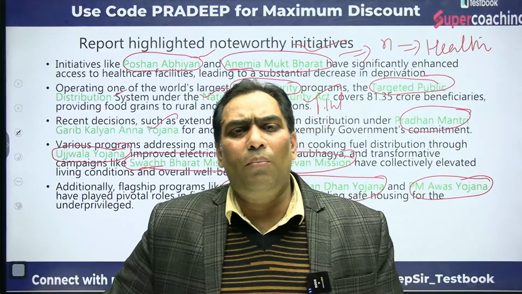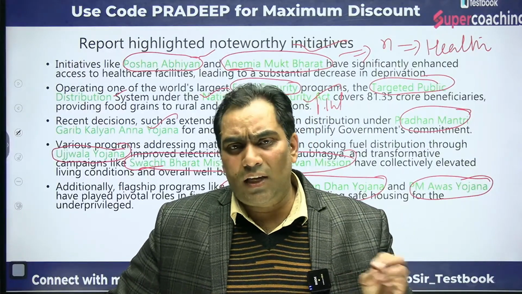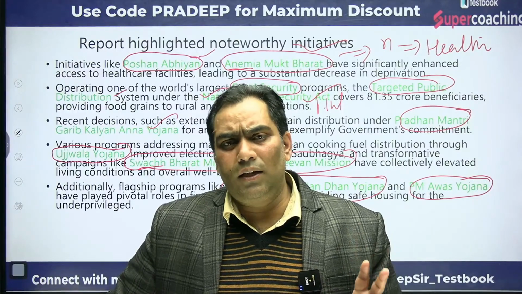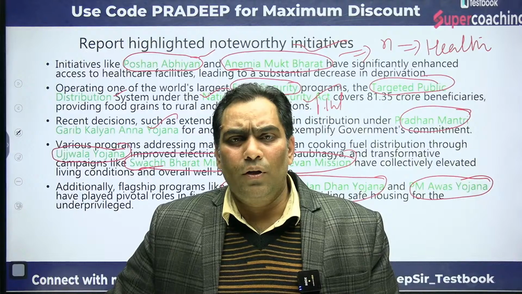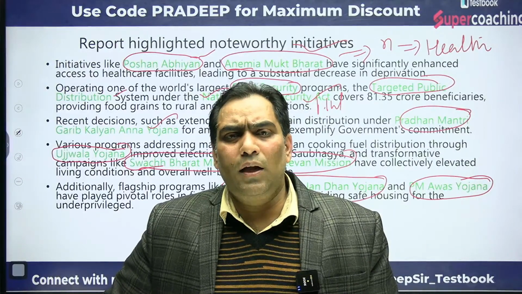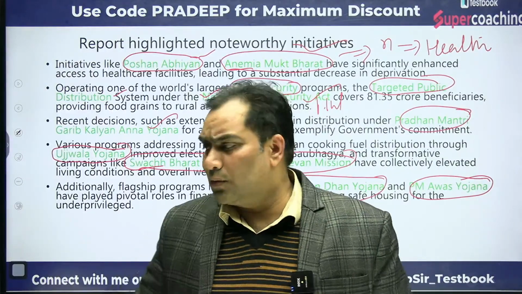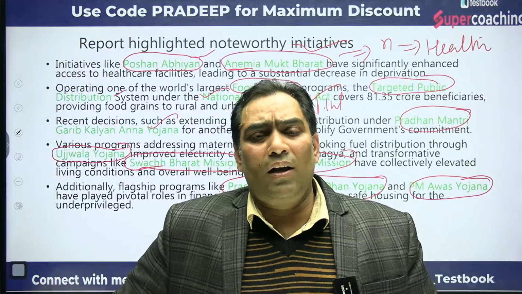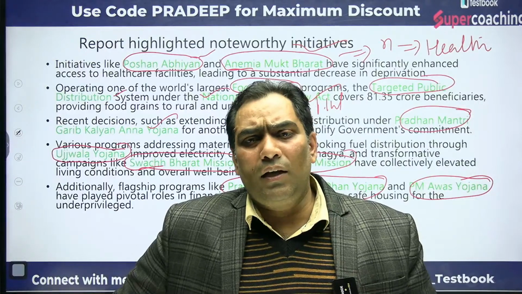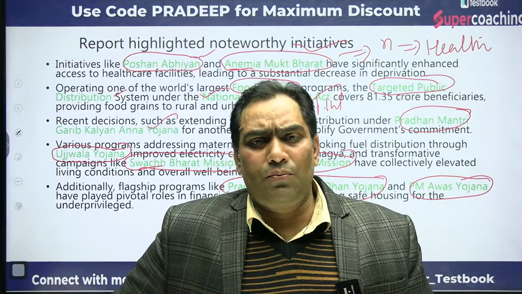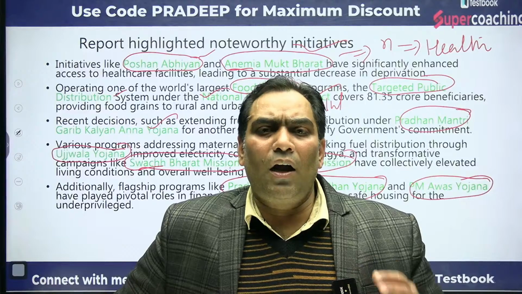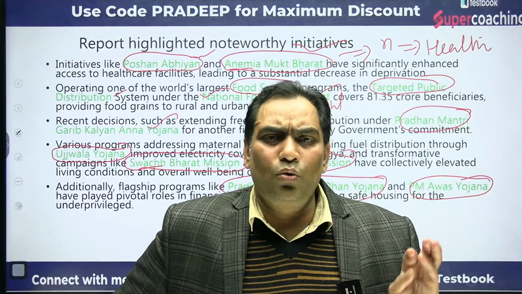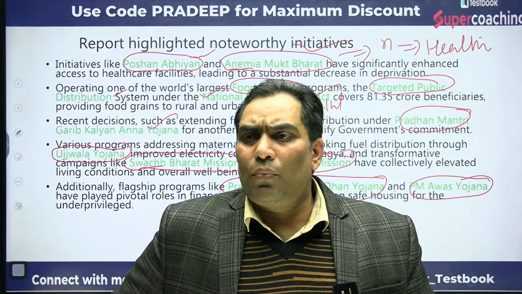Similarly, when we talk about education, education itself has 1/3 weightage, and it has two aspects, that is years of schooling and school attendance. So there are two components, and that's why each is given 1/6 weightage. Similarly, the standard of living is subdivided into 7 components, and those 7 components are cooking fuel.